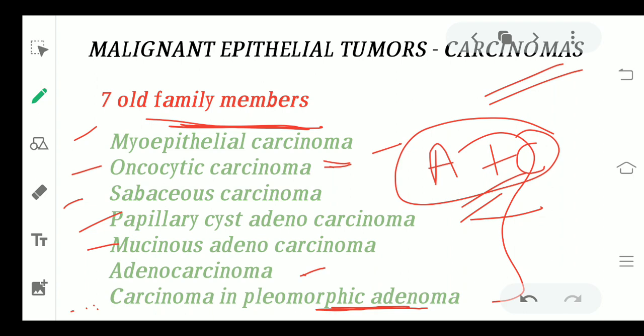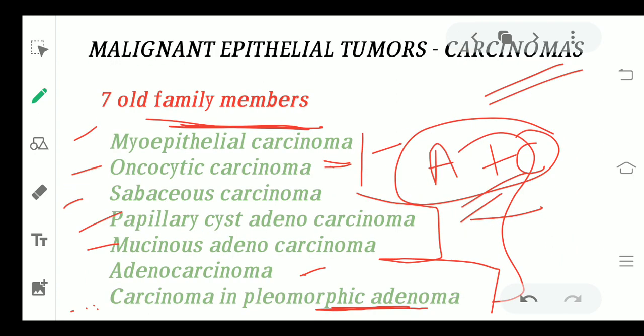I hope it was clear to you. This is exactly the same as the old one, like the old family. The only thing which has changed is the term carcinoma. The term adenoma has changed into carcinoma. Otherwise everything is the same. Just take a paper and pen and write it down and try to understand this. This is very easy to remember like this.